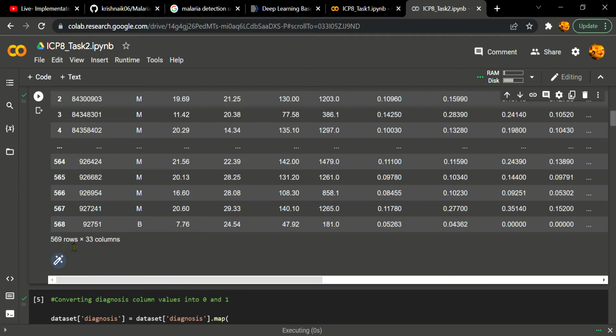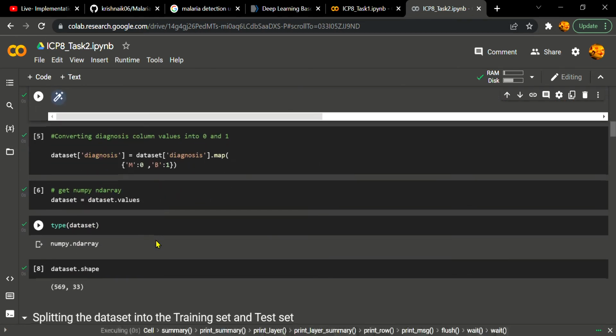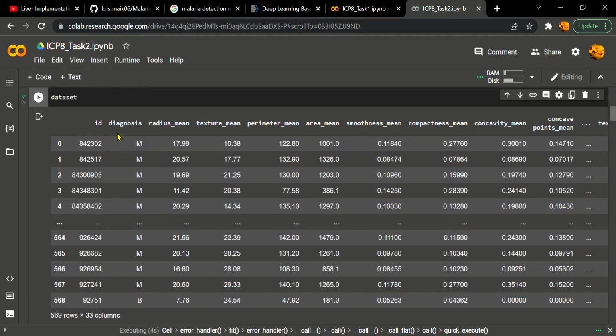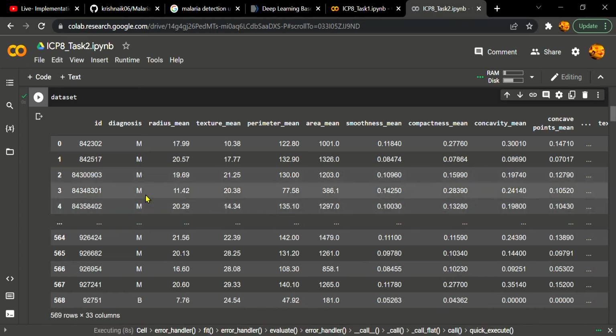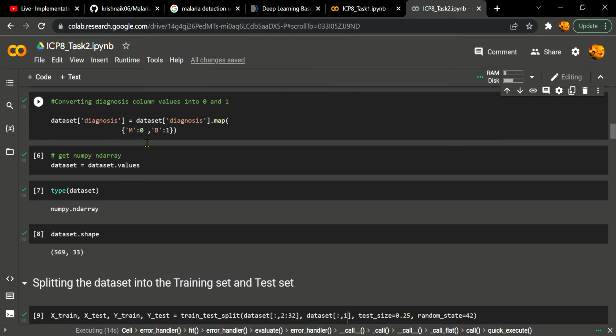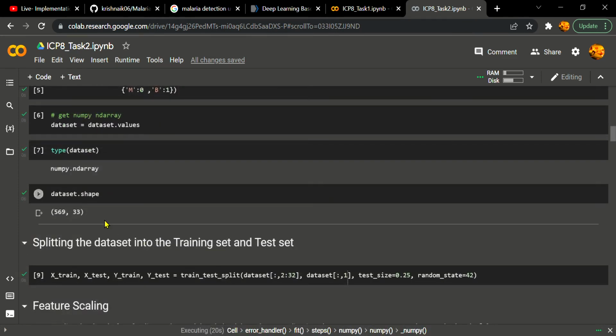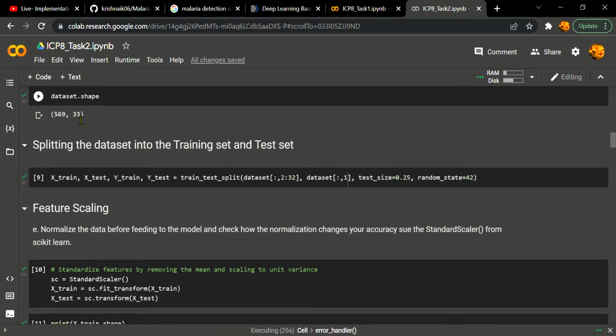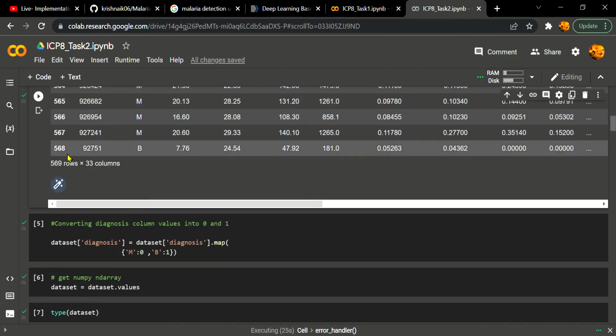We have 569 rows and 33 columns, and since diagnosis is the column of class label, we are changing the character values into digits. So I'm changing malignant and benign to 0 and 1. So we have the dataset shape as 569 by 33, as we see here.